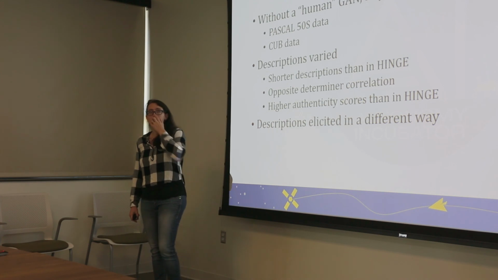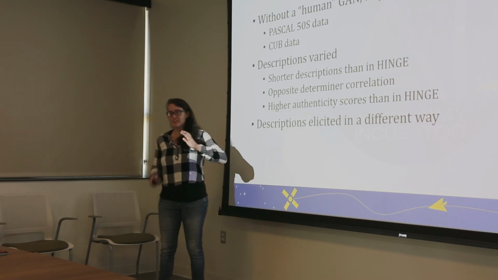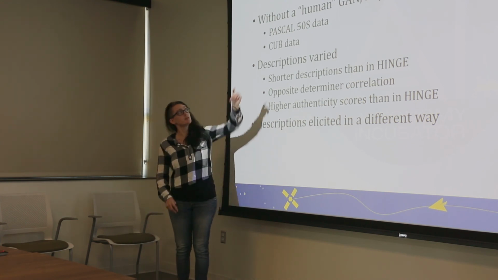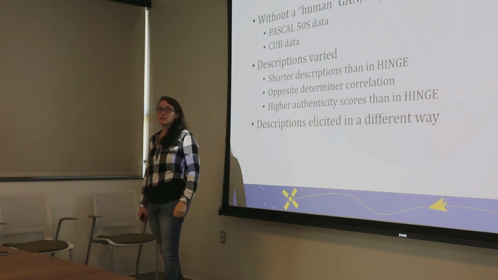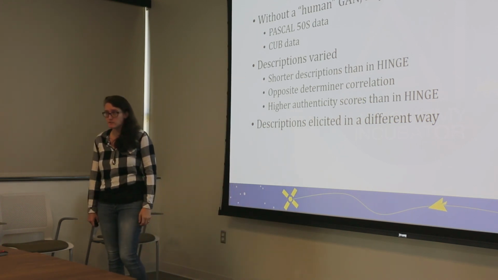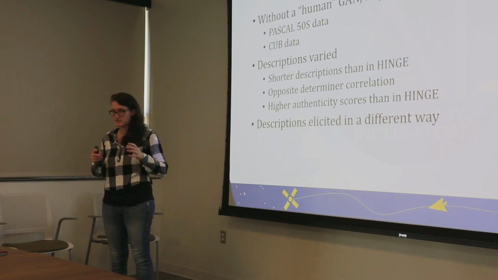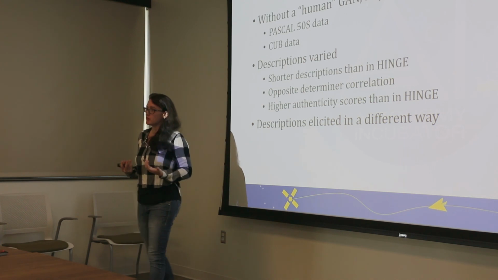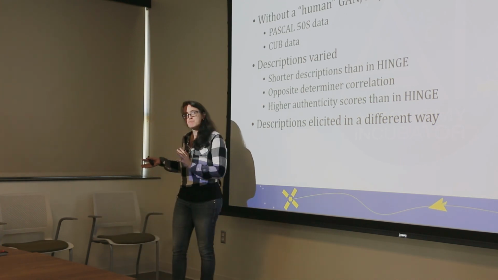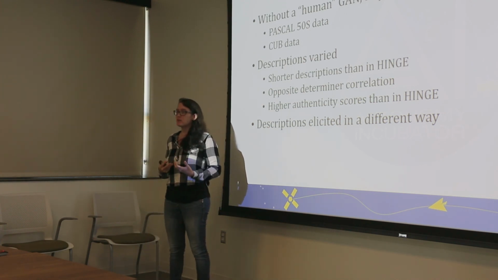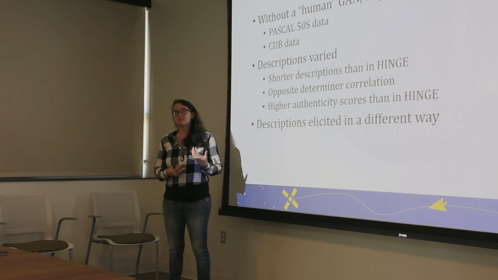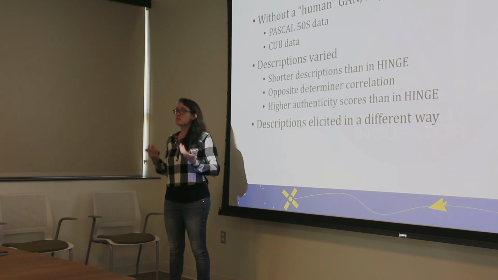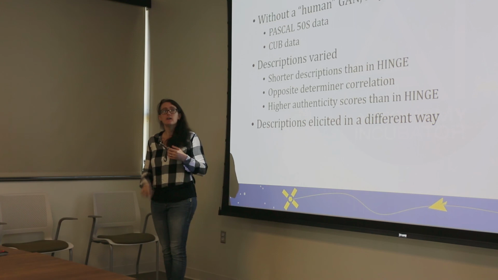Since we don't have a HINGE GAN, since we don't have a human GAN, we took a look at analyzing the data used to create the GANs we did have. Specifically, this is the cont'd data. This is descriptions of birds. And we have a GAN that will take a description of a bird and output an image of that bird. So in analyzing the data that we had for these, we saw some different linguistic characteristics than what we saw in the HINGE data set.